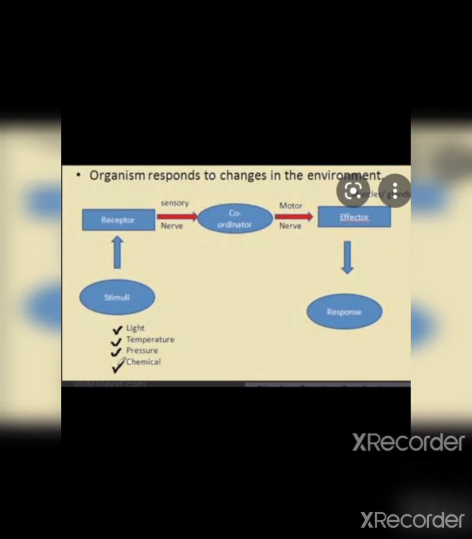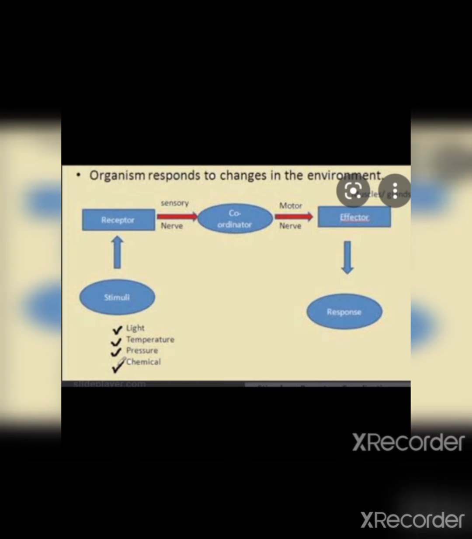Okay, then this is our path of the conduction of the impulses. Okay, conduction of the stimuli. What do you mean by stimuli? I've told you stimuli is the sudden change of the atmosphere. It can be light, it can be temperature, pressure, chemical, anything. Okay, now this stimulus is received by the receptor.